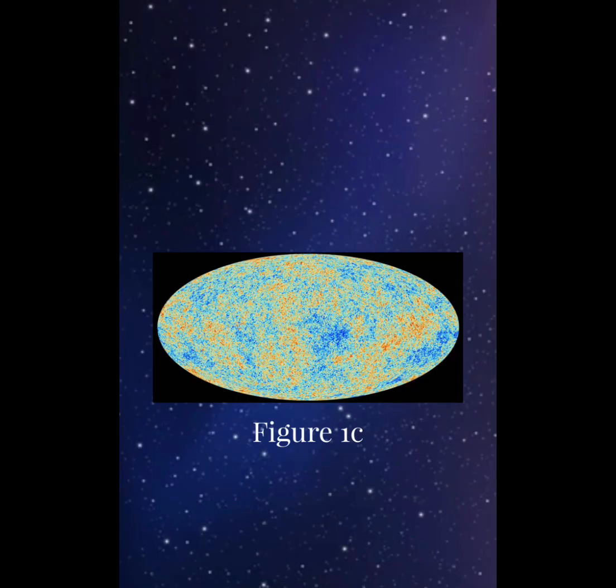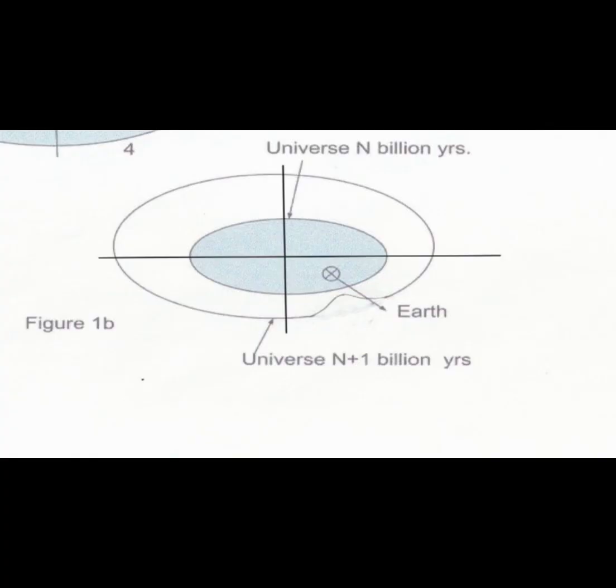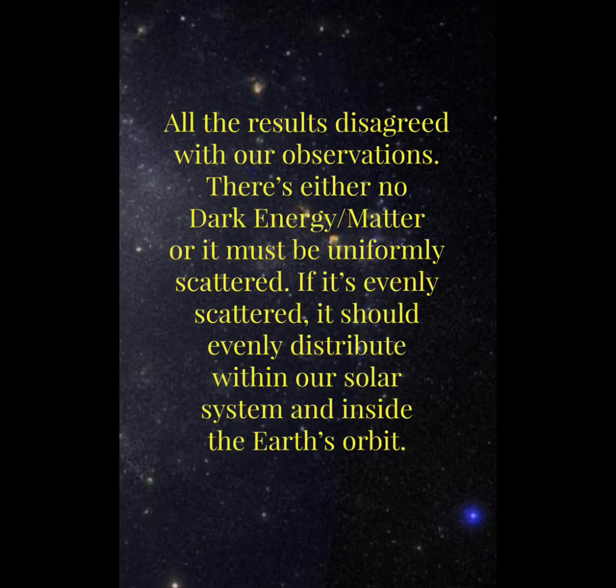The universe looks like figure 1c, not figure 1b, which is affected by dark energy toward matter. All the results disagreed with our observations. There's either no dark energy matter or it must be uniformly scattered. If it's evenly scattered, it should evenly distribute within our solar system and inside the Earth's orbit.